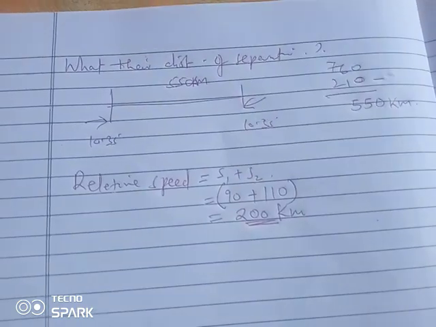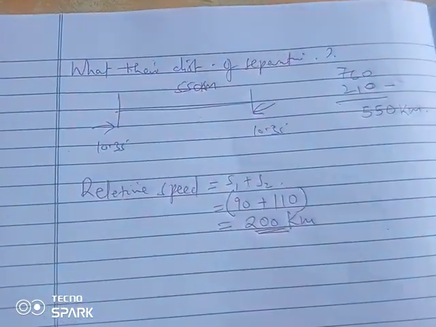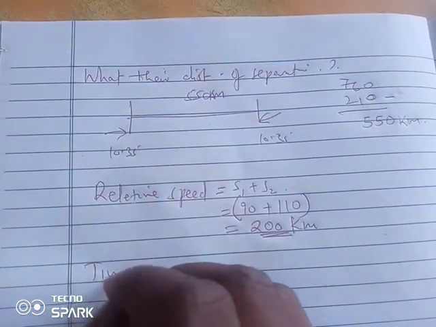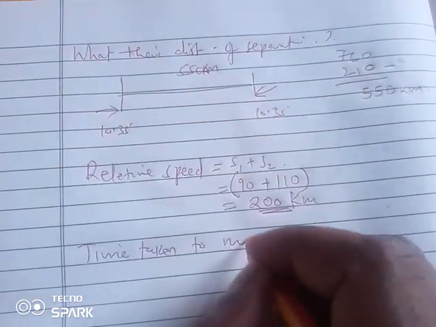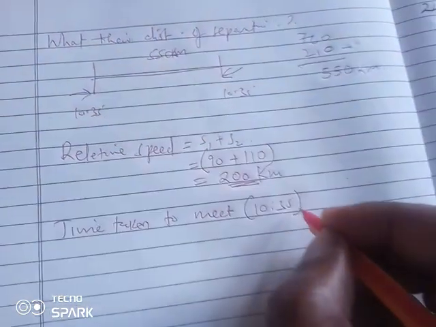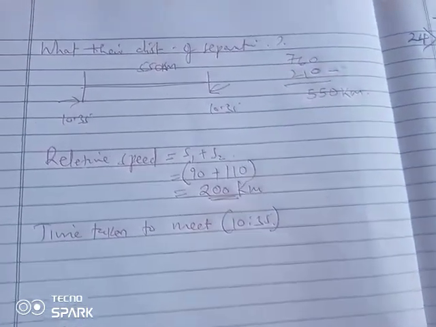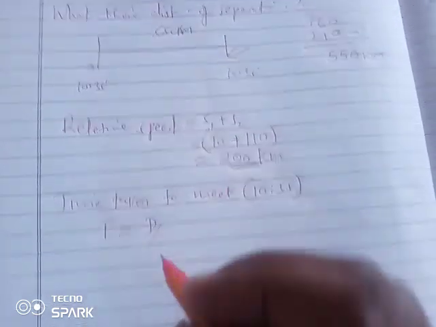And now we are talking about the distance left for them to cover together under what we call relative speed. So the time taken to meet, that is from 10:35. What amount of time do they still need so as to meet? We all know how to get time: distance over speed.